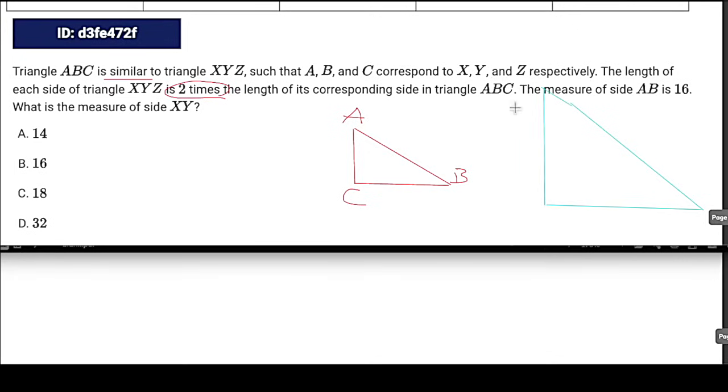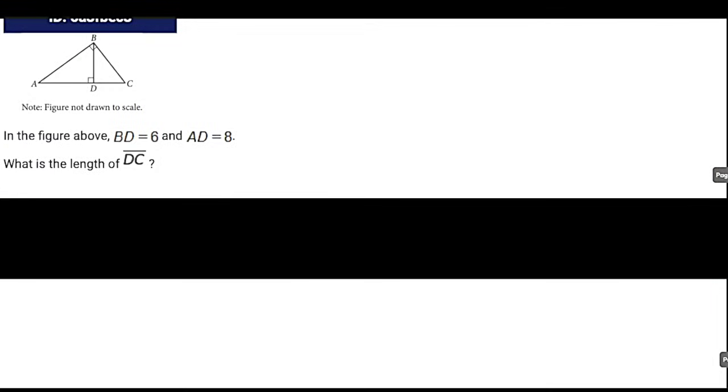So A was X, so this is X. B was Y, this is Y. And C was Z, so this is Z. It also told us that AB is 16, and it's asking us about XY. Is XY corresponding with AB? Yeah, they're both the hypotenuse. And it already told us that it's 2 times as big, so we literally just multiply by 2. XY is 32. Makes things pretty easy, right? Let's look at one more of these guys.